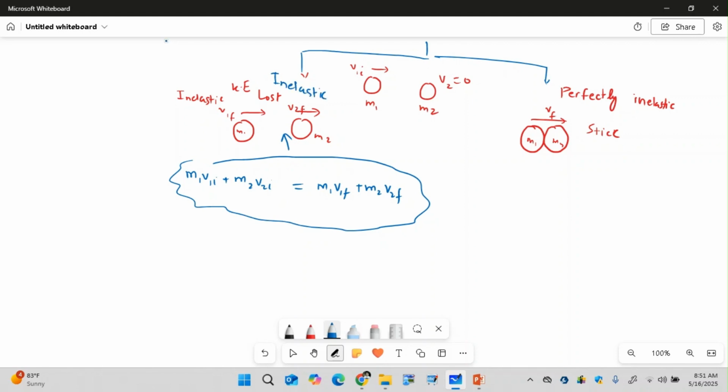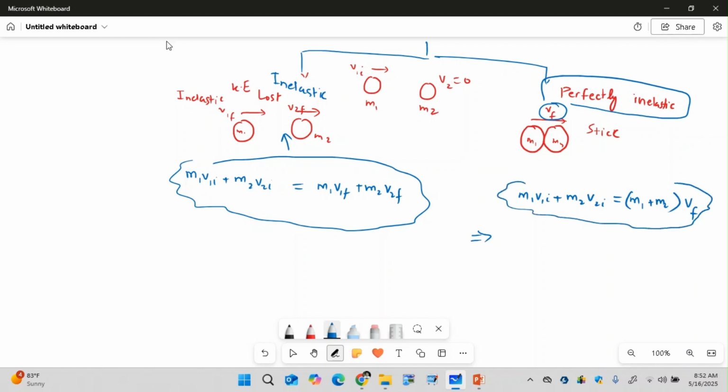But when it is a perfectly inelastic collision, we change this scenario and we can say m1 v1I plus m2 v2I will be equal to (m1 plus m2) times vf. Why? Because v1F and v2F are now simply the same vf. So if we are asked to find vf, we can use this. If you are finding masses, it's okay, you can use it directly.